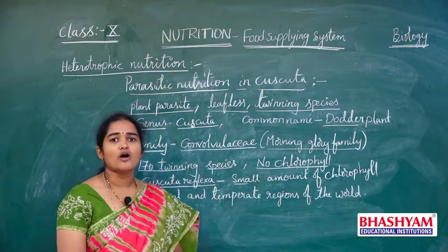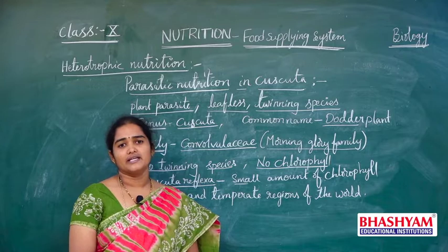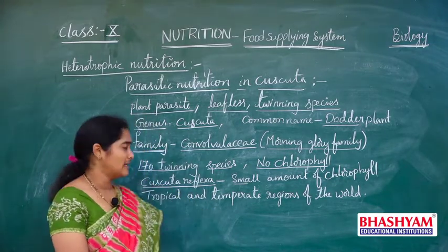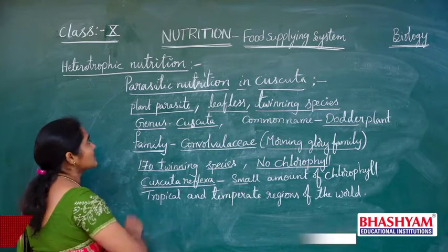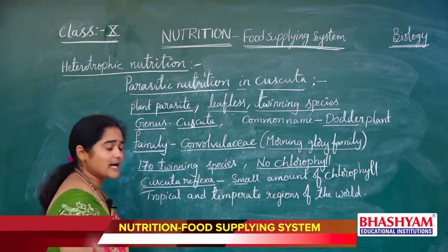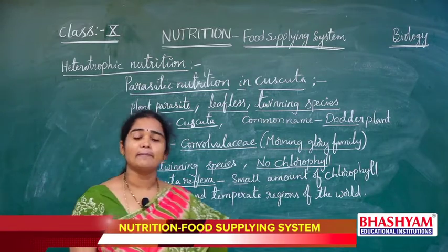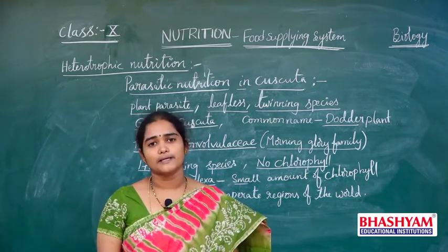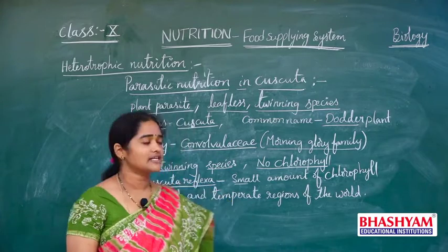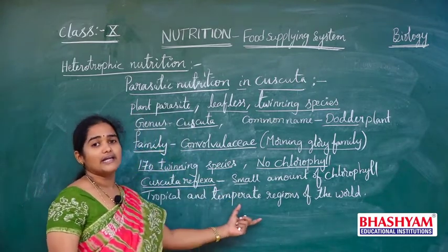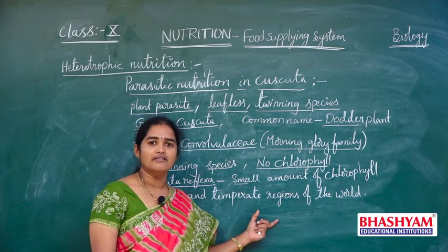So they cannot prepare their own food materials. They depend on other plants for their food materials. These Cuscuta plants or dodder plants are commonly seen in tropical and temperate regions of the world. Understand? So they are generally observed in tropical and temperate regions of the world.